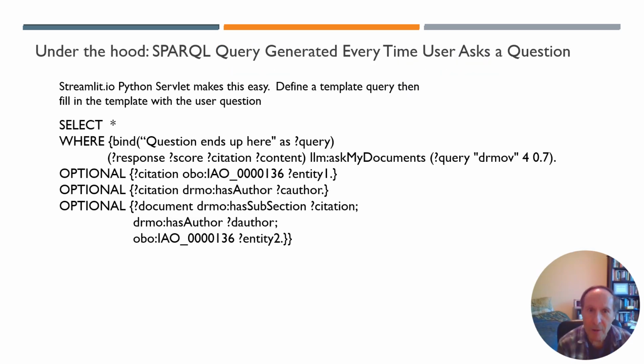So this is the SPARQL query that's used. In the servlet, I have a template that has this query more or less built into it. One of the reasons it has this IRI that says OBO colon IAO with the number is that we used a lot of the entities from the OBO oral health and disease ontology, and of course this is the standard for OBO entities.